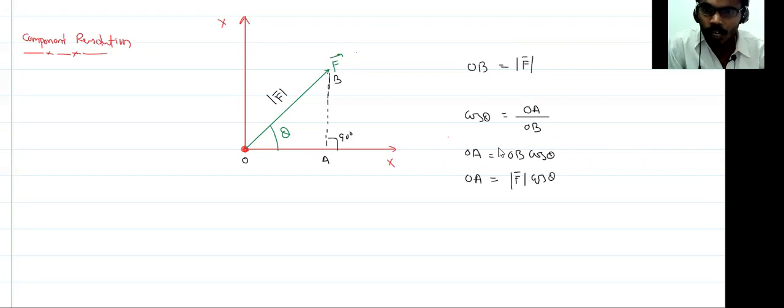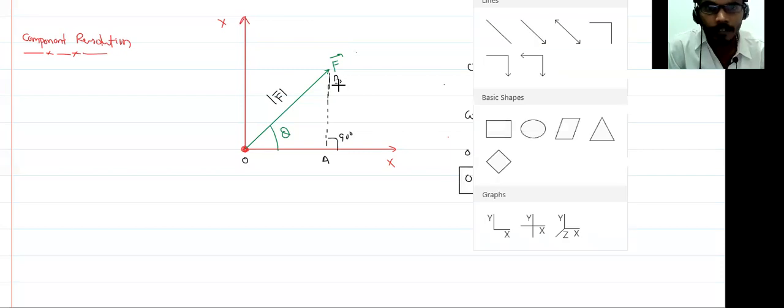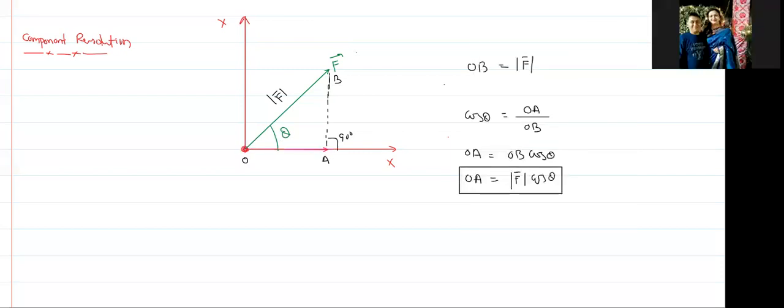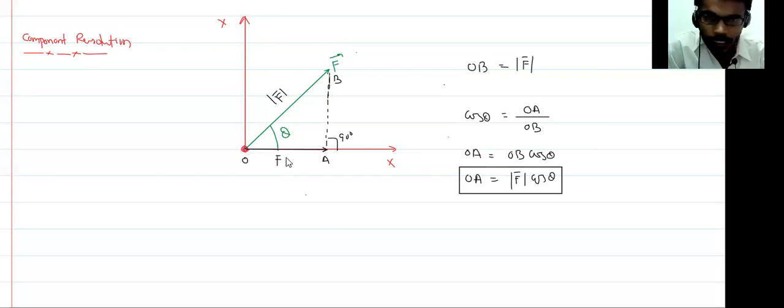So I resolved one component. It means the component of this force along this axis, along this line, is equal to F cos theta.